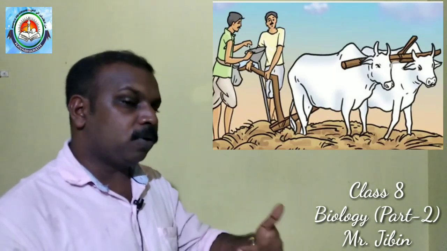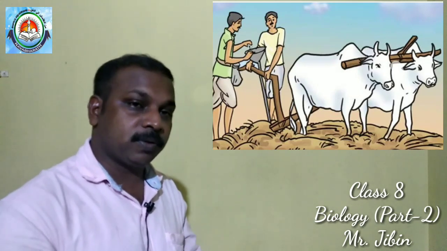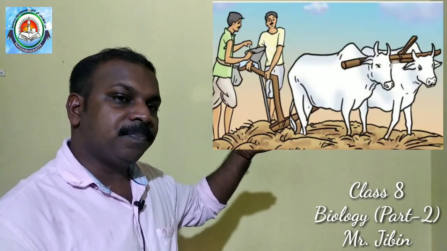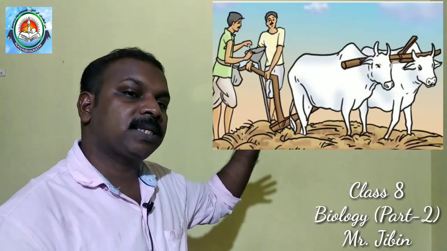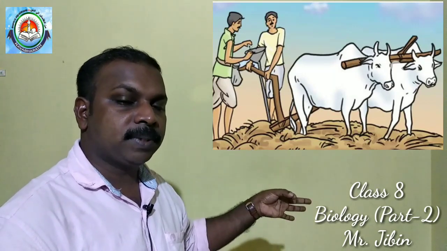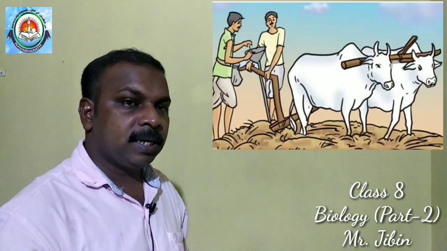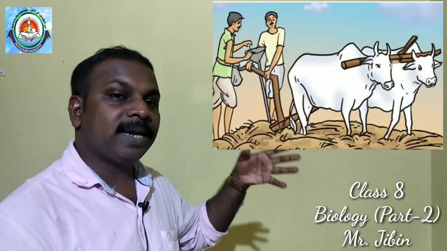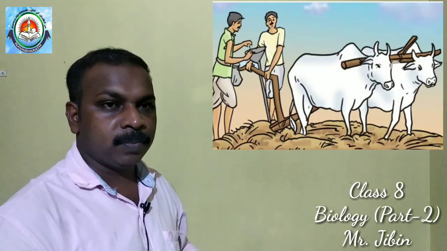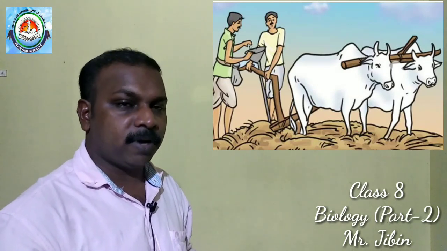When the bullocks move, what happens? The sharp end makes furrows, and at the same time the seeds from the bowl move through the pipes and reach the soil. It means the seeds get deposited in the soil from the bowl. So this is a traditional tool used by farmers.